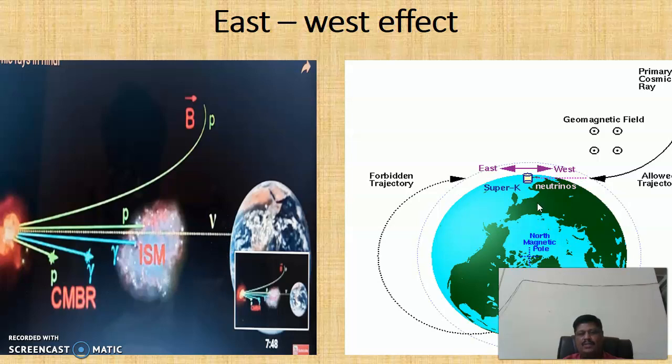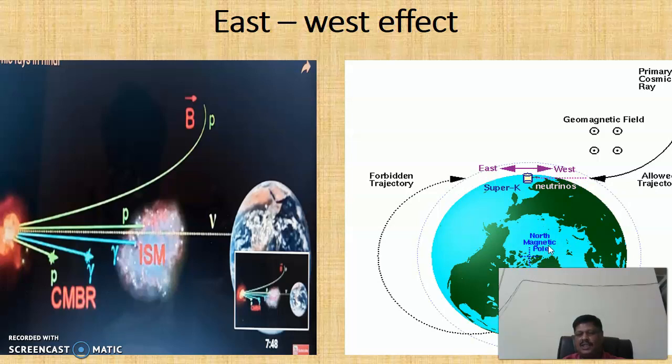This is another diagram which clearly shows that the cosmic rays are moving in the negative y direction, and the magnetic field is into the plane of the paper, which is along the negative z direction. Therefore, the cosmic rays experience a force in the negative x direction, that is from west to east.